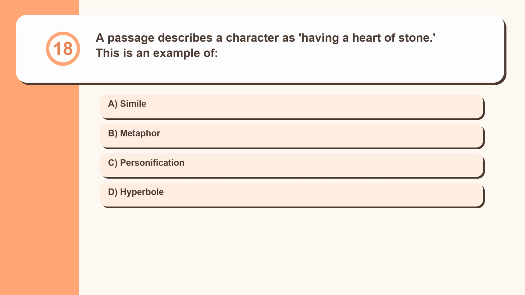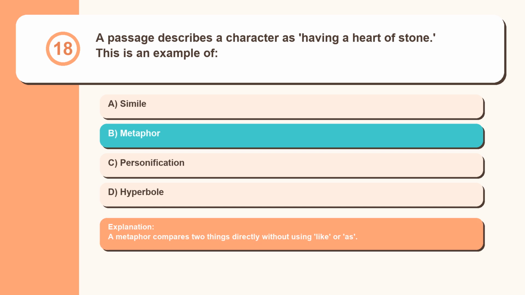Question 18. A passage describes a character as having a heart of stone. This is an example of simile, metaphor, personification, hyperbole. A metaphor compares two things directly without using like or as.